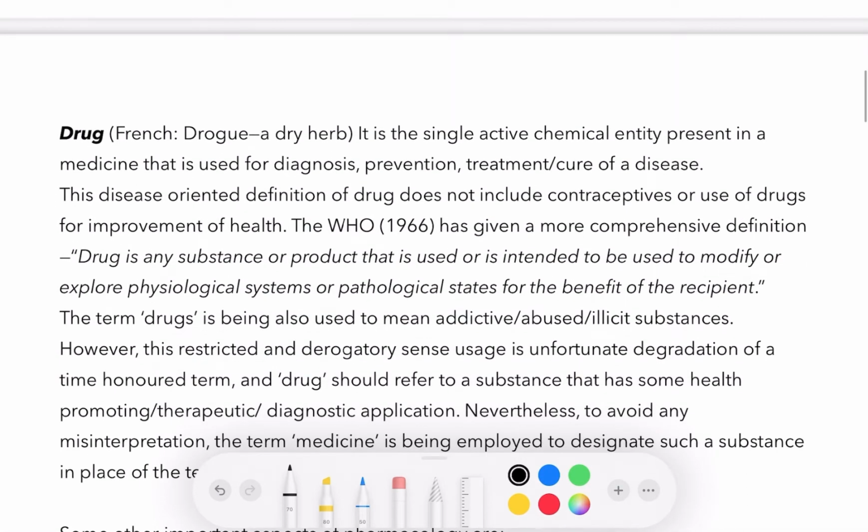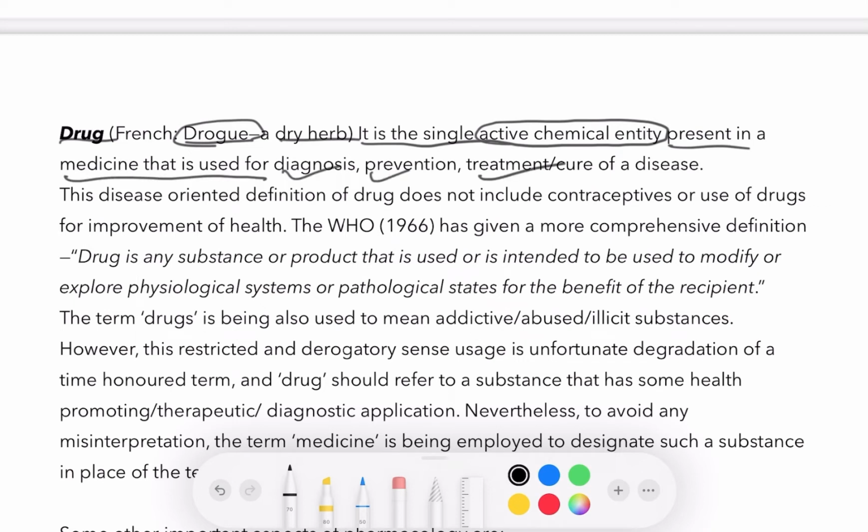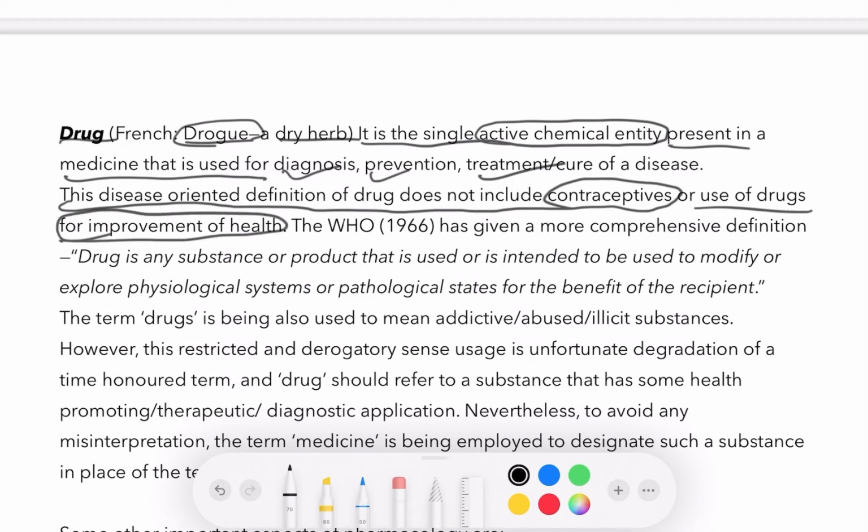Now drug. In French, drug is used like this as a dry herb. It is the single active chemical entity present in a medicine that is used for diagnosis, prevention, treatment or cure of disease. Drug is for diagnosis, prevention and treatment or cure. For that, drug is used. But this disease-oriented definition does not include contraceptives or use of drugs for improvement of health, such as tablets or pills. It does not give a proper idea of it.